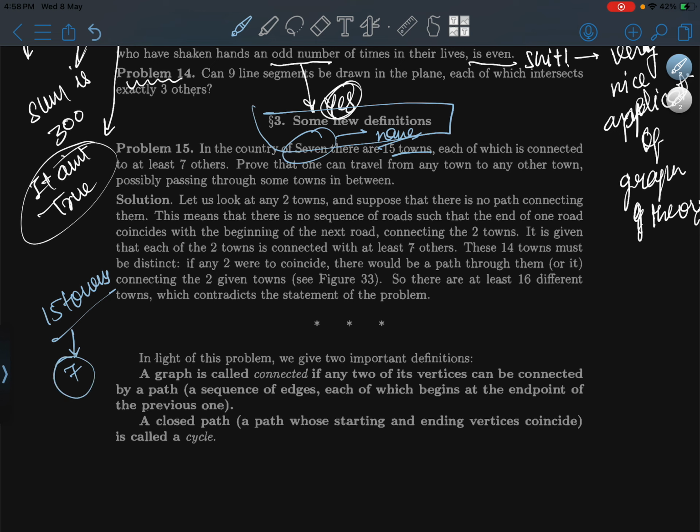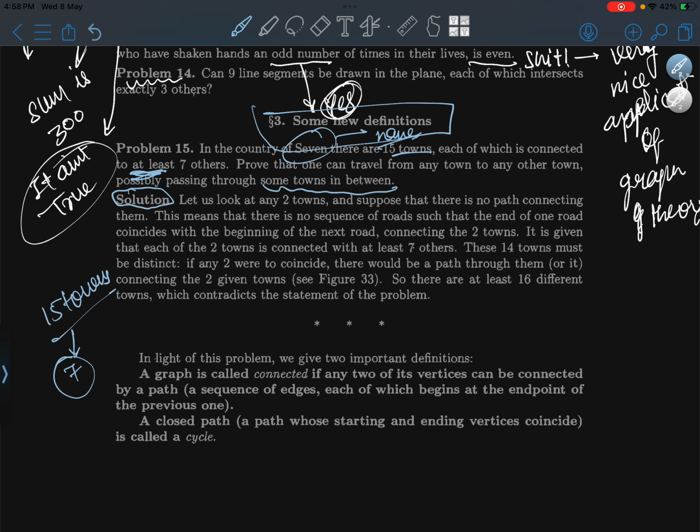How is it even possible? Like, at least is said, right? It can be more, sorry. One can travel from any town to any other, possibly passing through some town in between.